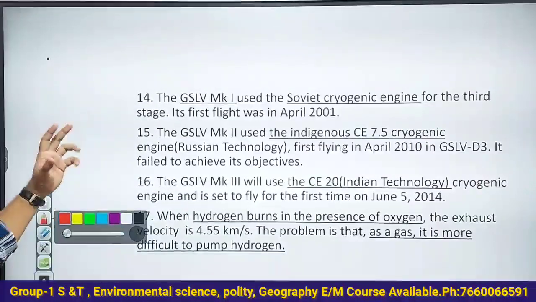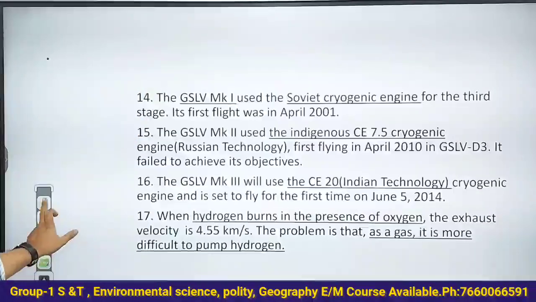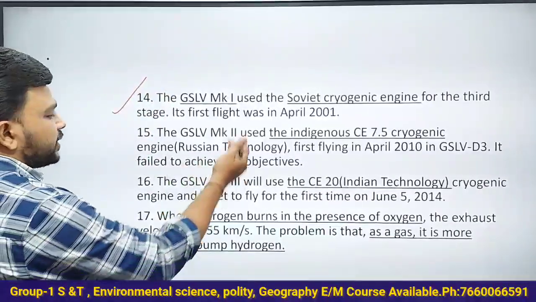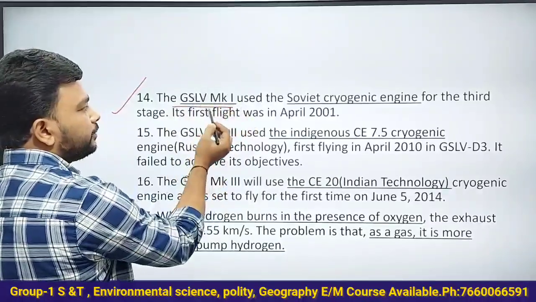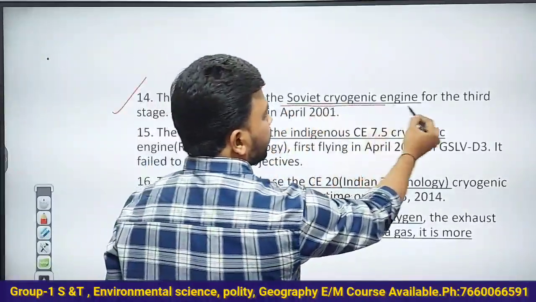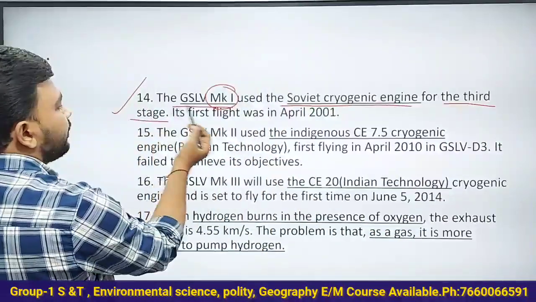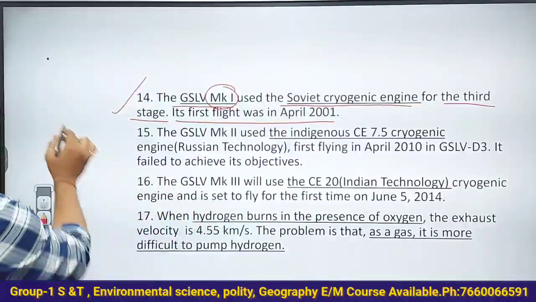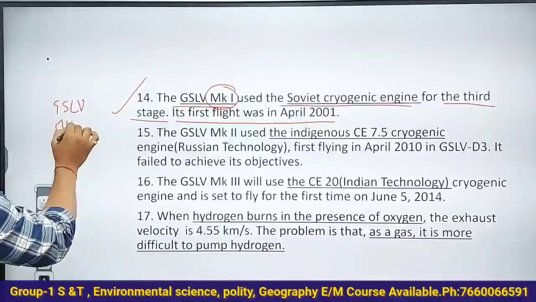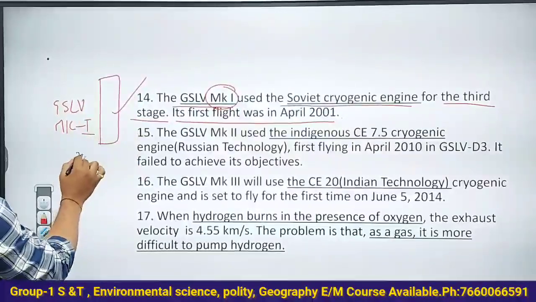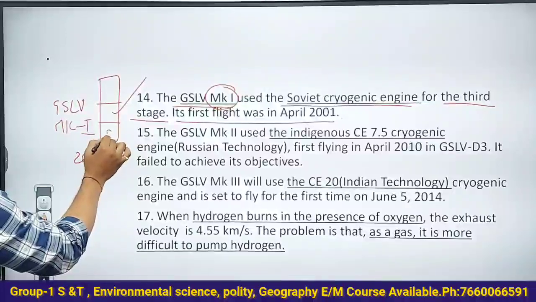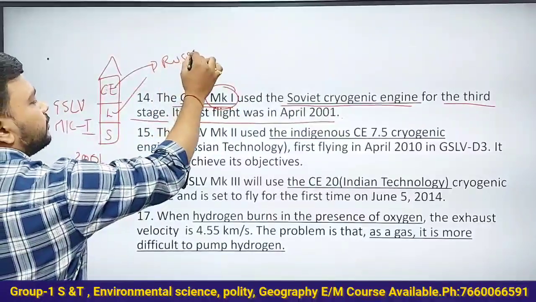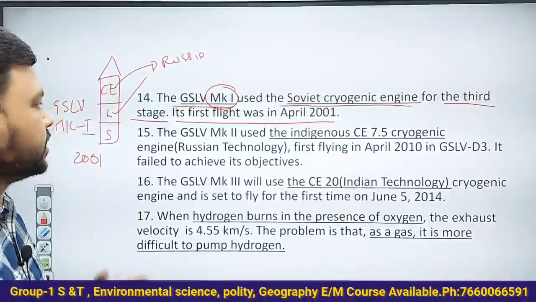So let us understand some of the facts regarding the cryogenic engines. Just simple facts. See here, this is related to India, and the next slide is related to the world. The GSLV Mk1 used the Soviet cryogenic engine for the 3rd stage. Its first flight was in April 2001. First time in GSLV Mk1, India used in 2001 the solid stage, liquid stage, and cryogenic engine. This cryogenic engine belongs to Russia. Why? Because we took some cryogenic engines from Russia. That is how it is.